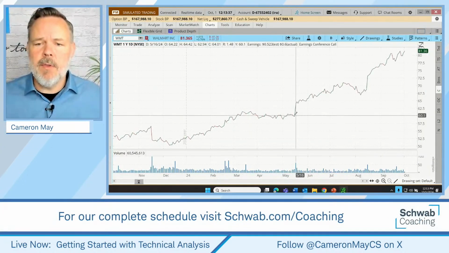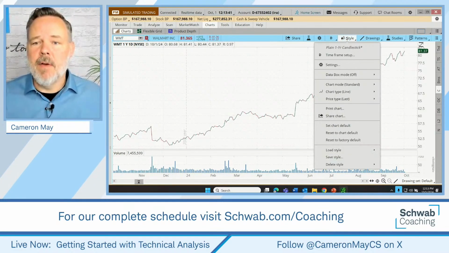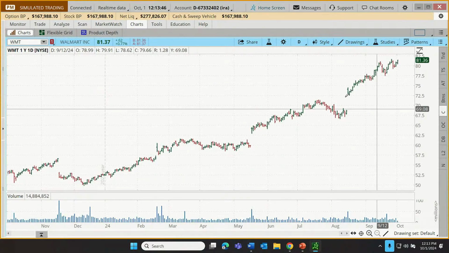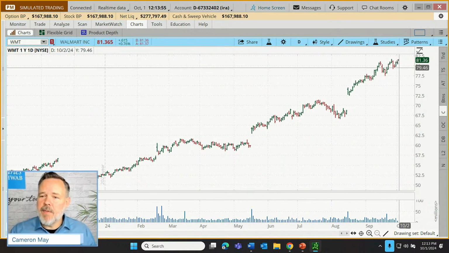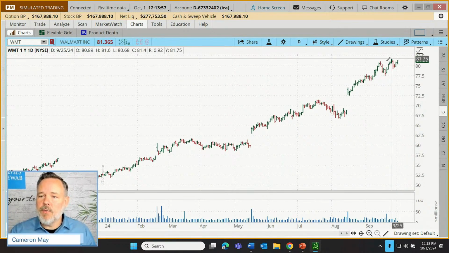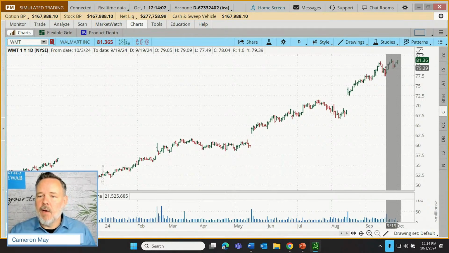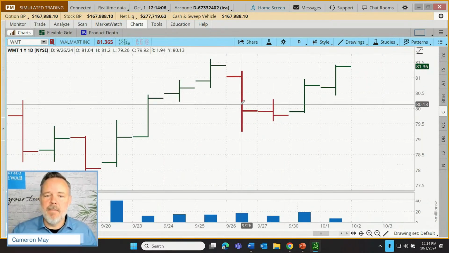Okay, but let's go to the Thinkorswim desktop again, and I'm going to switch the style here from our line chart to our bar chart. All right, so here we get those series of bars, and how about we just zoom in? One of the features on the Thinkorswim charting software is that we can just go to any period of time. Let's say we wanted to get a closer view of just the last few weeks of trading. What we can do is just click and drag over that period. That's going to give us a closer view of these bars, and we can start to reconstruct.